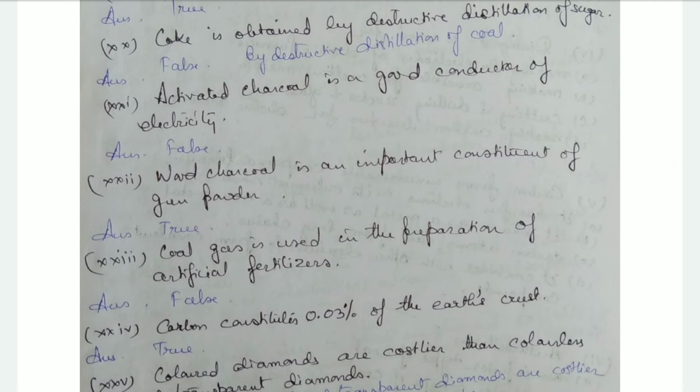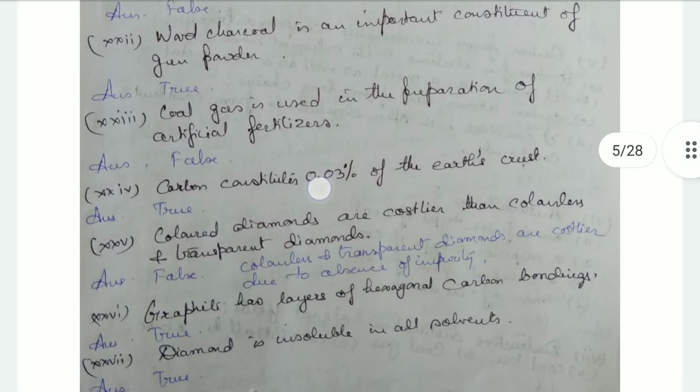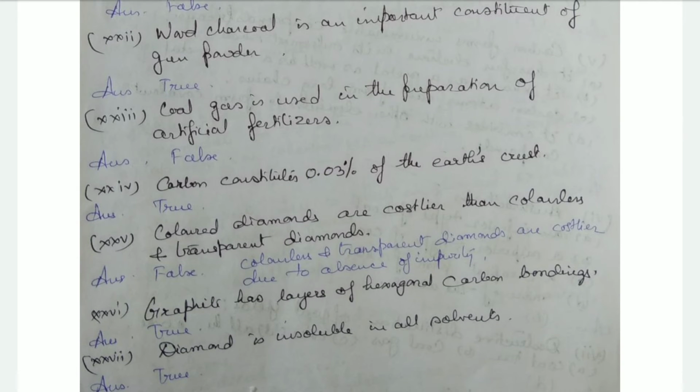Wood charcoal is an important constituent of gunpowder. That's true. Coal gas is used in the preparation of artificial fertilizers. That's false. Then carbon constitutes 0.03% of the Earth's crust. That's true.